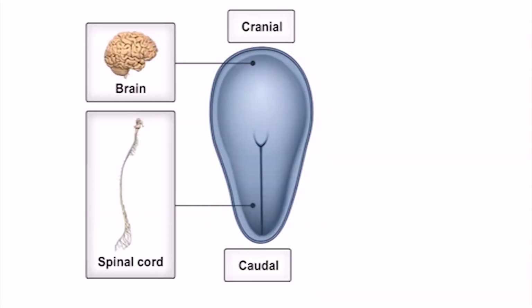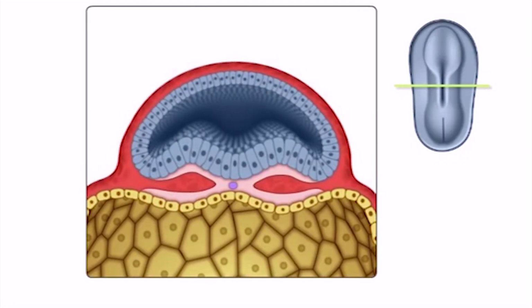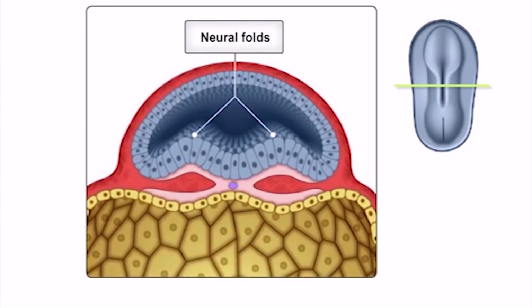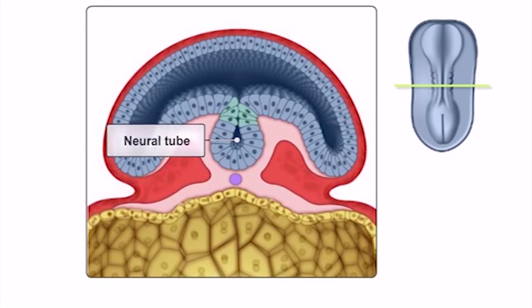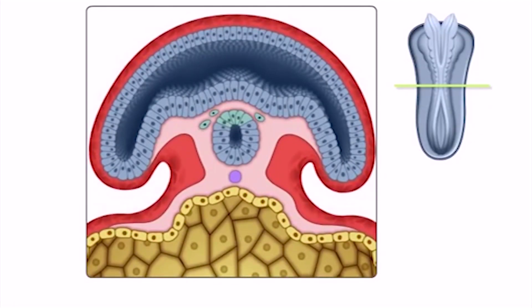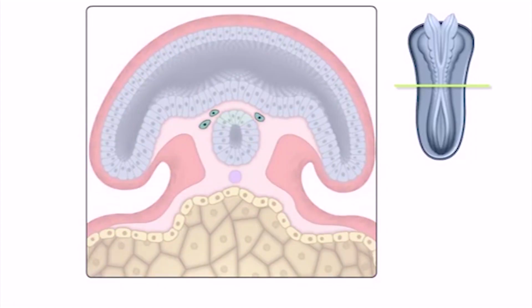On the ectoderm, some epithelial cells thicken and form the neuroplate. The neuroectoderm later gives rise to the CNS. On day 18, the neuroplate invaginates to form the neurogroove and neurofolds. After the folds fuse, the neural crest and neural tube are also formed. The neural crest cells on two sides will later undergo epithelial-mesenchymal transition, migrate, and differentiate into ganglia.